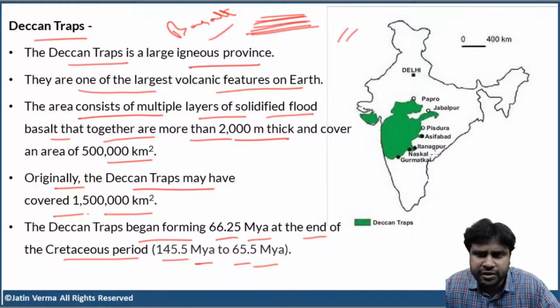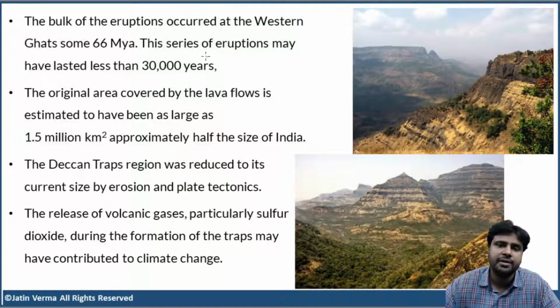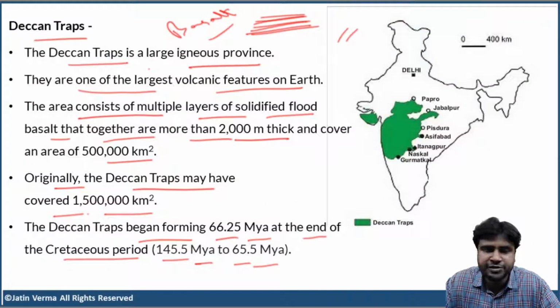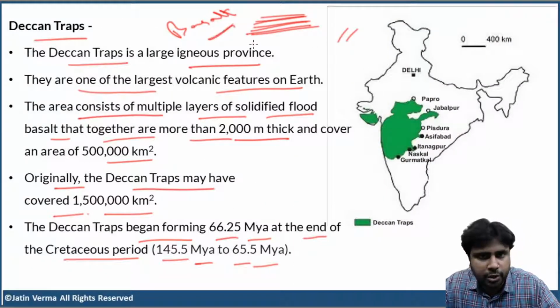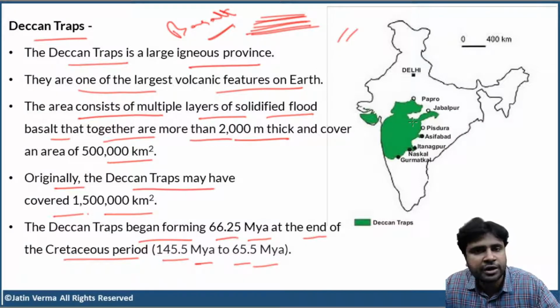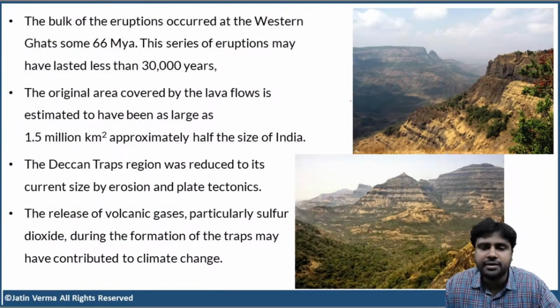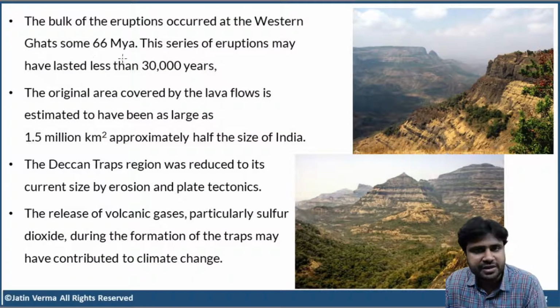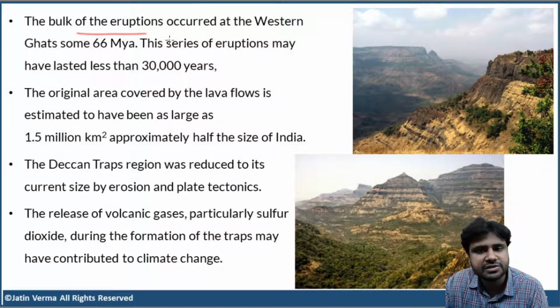Now, don't you think this is interesting? Did you not get curiosity to find out how this large feature actually formed? First of all, this entire area is made up of basalt lava, and it was formed due to volcanic eruption, right? Scientists say that the bulk of the eruptions occurred at Western Ghats some 66 million years ago.